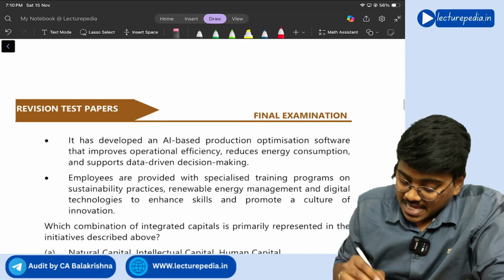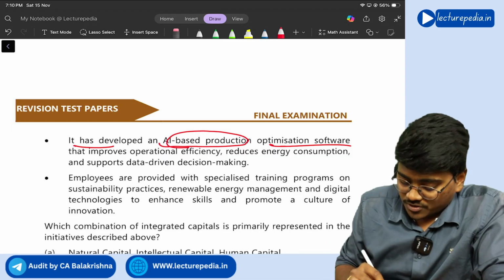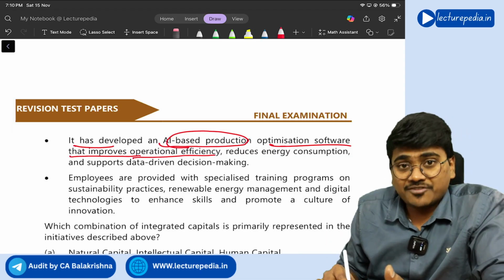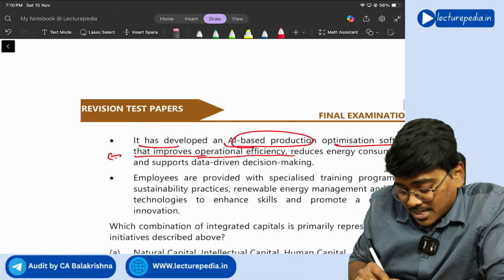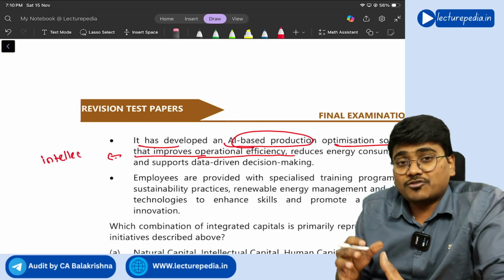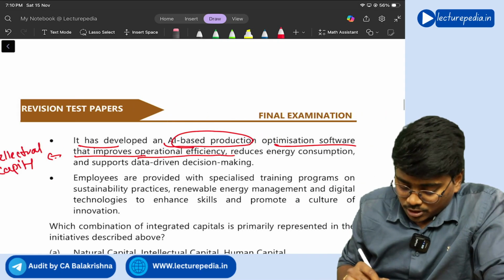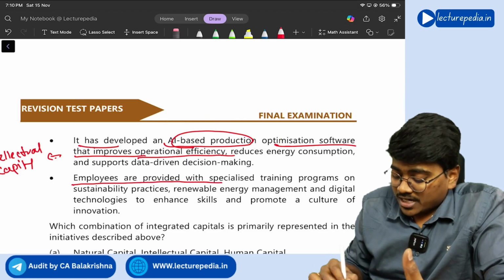That means natural capital. So this point is focusing on natural capital. Next, it has developed AI based production optimization software that improves operational efficiency. So this focuses on intellectual capital. So they have developed a particular software using the intellect. And the third point speaks about employees being provided with specified training.